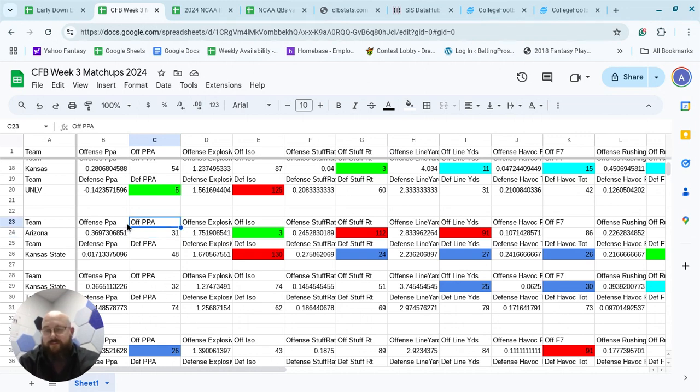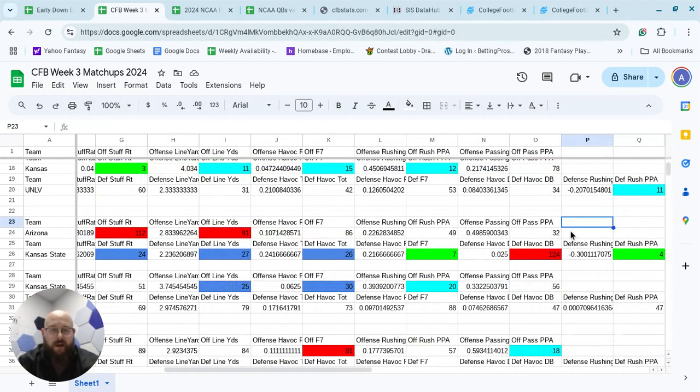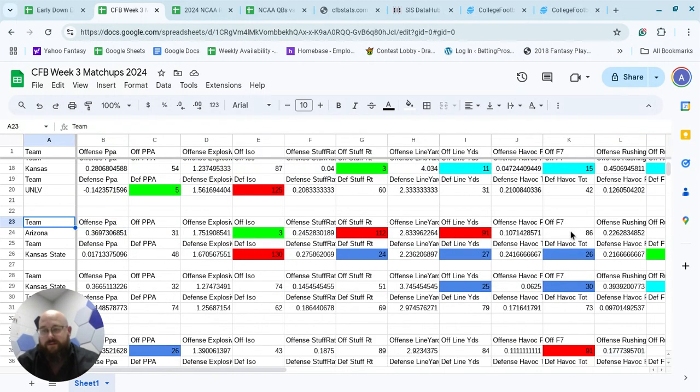This is offensive predicted points per attempt, so it's kind of like an EPA. I get that from college football data, which you guys will see here in a minute when I click on a couple of things. And it's like an efficiency metric. You have offensive explosiveness, offensive stuff rate, which is a rushing statistic, whether or not a running back gets stopped at the line of scrimmage or behind the line of scrimmage. And then you have offensive line yards, which is an offensive line metric. The higher the offensive line yards, the better the offensive line. Front seven havoc allowed, and then you have your other efficiency measures here. And then they correlate with the defensive for the mashup.